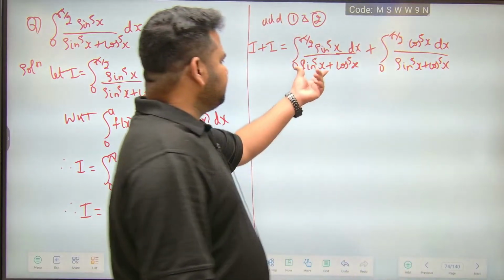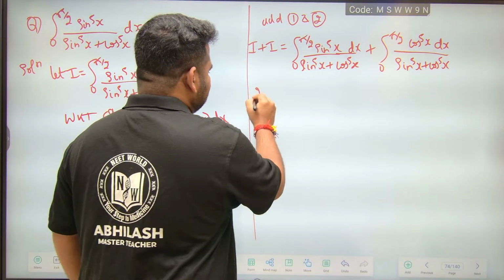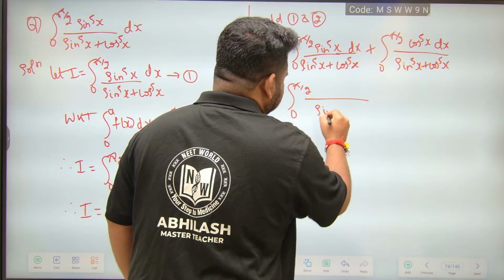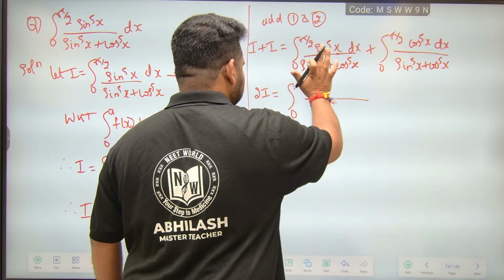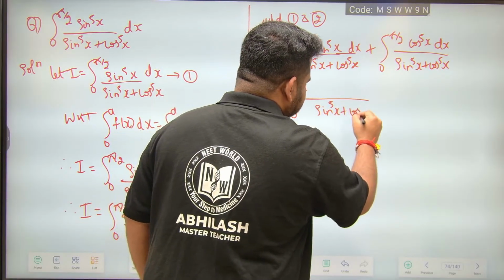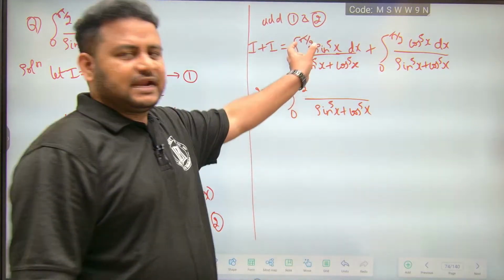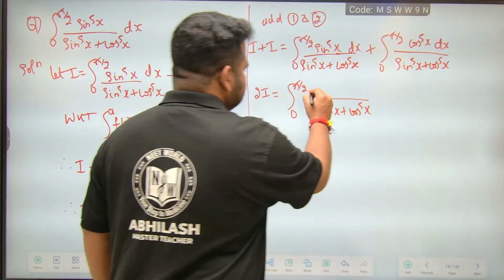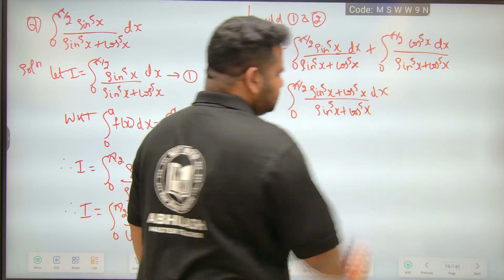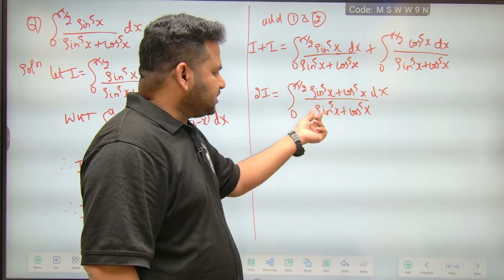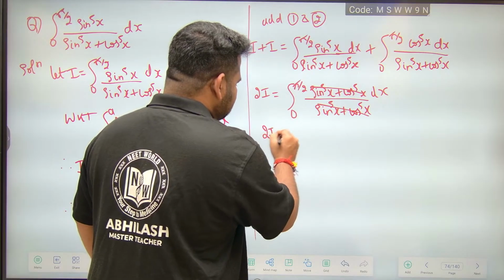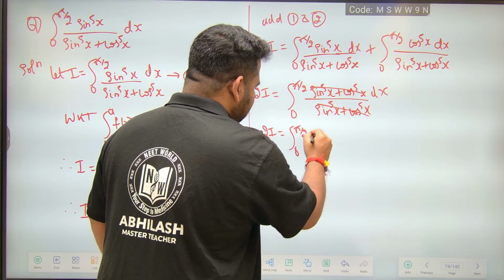Here both the denominators are the same. So I plus I, this is 2I, I can write as the integral from 0 to pi by 2 of sin power 5x plus cos power 5x, over the denominator for both of these, which is sin power 5x plus cos power 5x, dx. They are the same, so I can cancel this. So 2 times I is equal to the integral from 0 to pi by 2 of 1 dx.